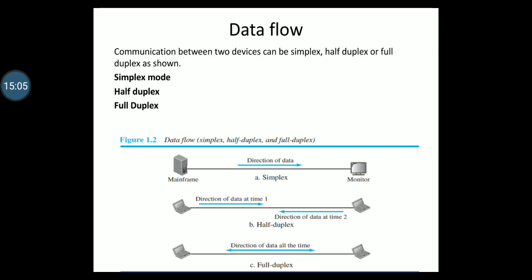A common example of full duplex communication is the telephone network. When two people are communicating by telephone line, both can talk and listen at the same time. Full duplex mode is used when communication in both directions is required all the time. The capacity of the channel, however, must be divided between the two directions.